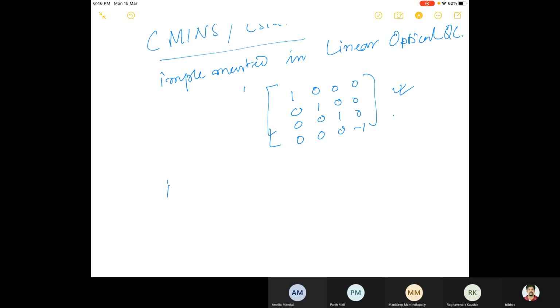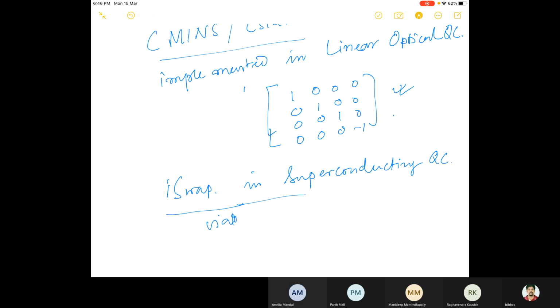Another gate is called ISWAP. Okay, this gate can be implemented in superconducting qubits. Superconducting quantum computing via, there is something called the XY model and the XX model.